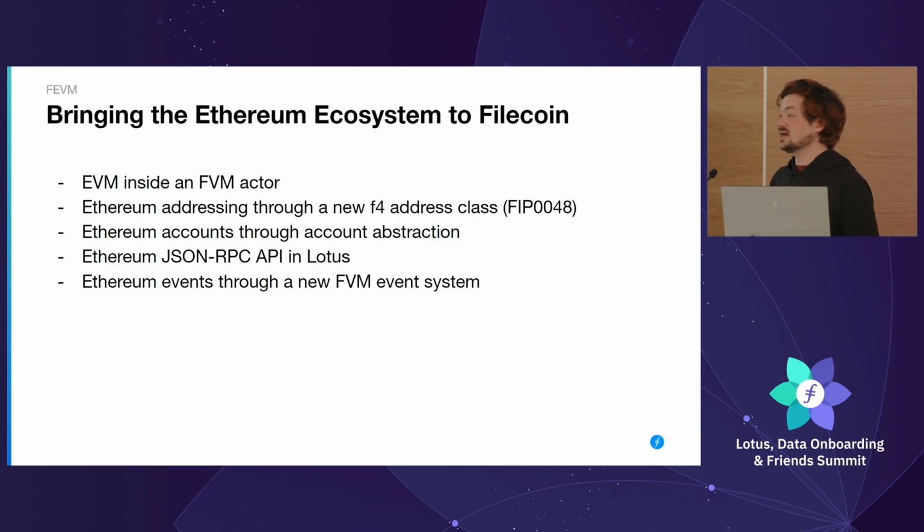We're getting Ethereum accounts through account abstraction. This basically lets someone submit an Ethereum transaction through, actually, we're going to expose the Ethereum JSON RPC API on Lotus, at least that's the goal. And they submit their Ethereum transaction that way. We smoosh it a bit, make it look more like a Filecoin transaction. And then you can have an Ethereum account on chain that turns it back into an Ethereum transaction and validates the signature. But this means you can submit native Ethereum transactions and it just kind of works.